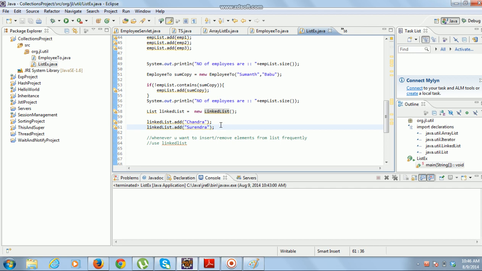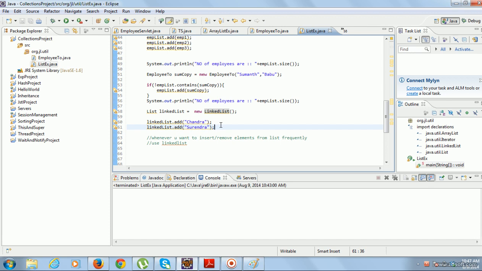That means if you want to add an element at the fourth position, the third element will point to the new object and the new object will point to the fifth object, and that's it. There is no need to move all the elements at the fourth location and beyond to another location. There is no need to shift, but in array list we have to shift the elements. That is why array list is slower when you want to insert or remove elements.